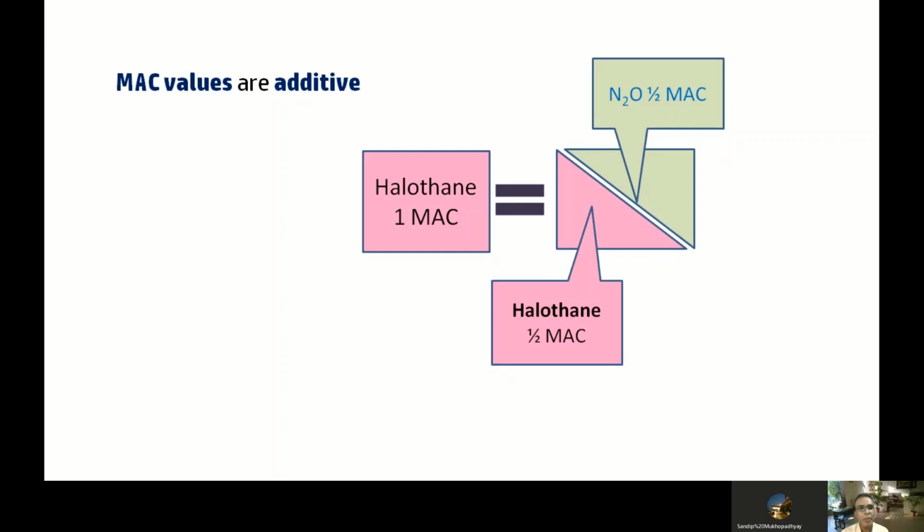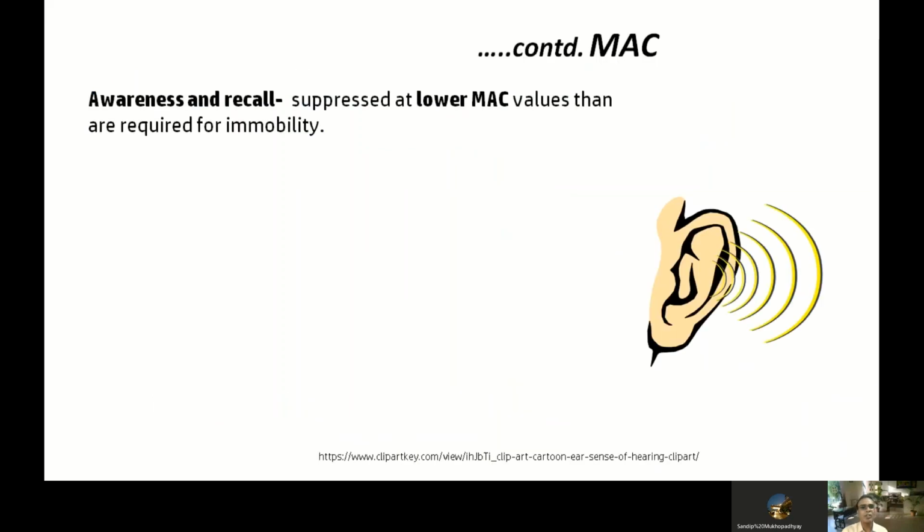But remember, MAC values have no relationship with the speed of induction of anesthesia. So speed is not determined by MAC. Awareness and recall are suppressed at lower MAC values than that required for production of immobility.